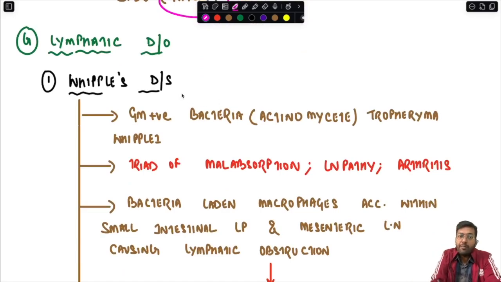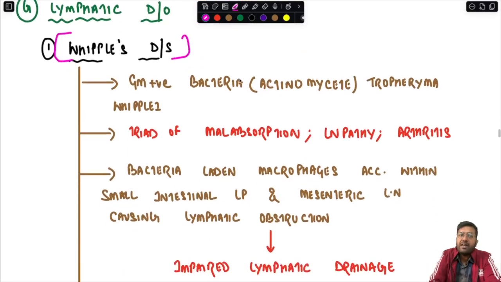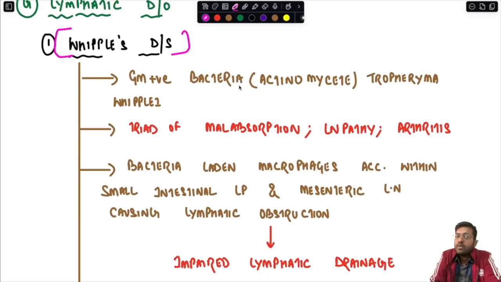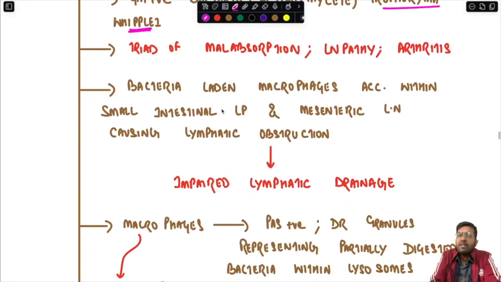For example, Whipple's disease. This is basically an infective condition caused by the gram-positive bacteria actinomycete Tropheryma whipplei. It is characterized by a triad of malabsorption, lymphadenopathy and arthritis. So over here you will see microscopically that there is a presence of bacteria-laden macrophages.